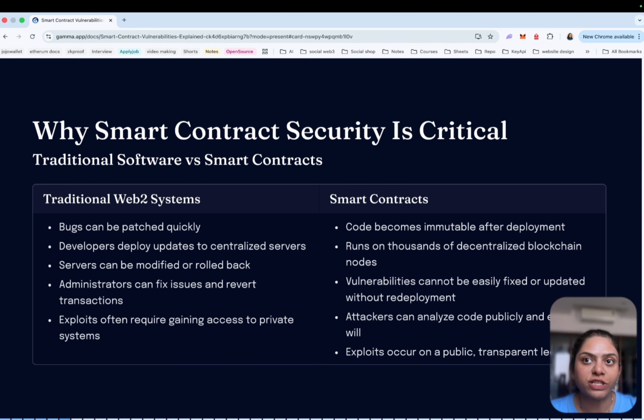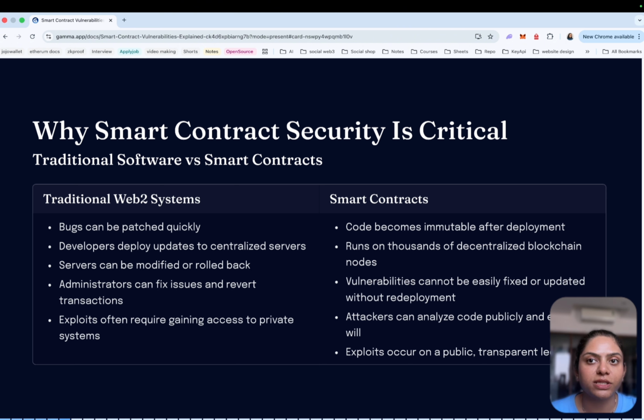Because the way blockchain systems work is fundamentally different from the traditional software ecosystem. In a normal Web 2 application, when a bug is discovered, the developers can simply deploy an update. They patch the backend, update the server code, and the issue is fixed. But smart contracts don't work that way. Once a smart contract is deployed to the blockchain, its code becomes a part of the network's permanent state. Every node in the network is running that same code.